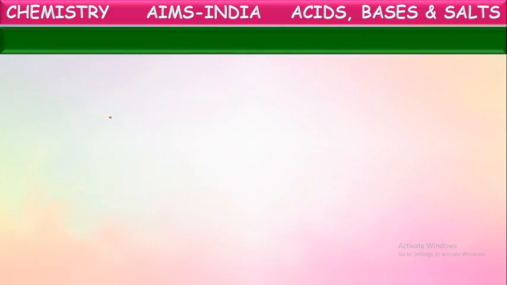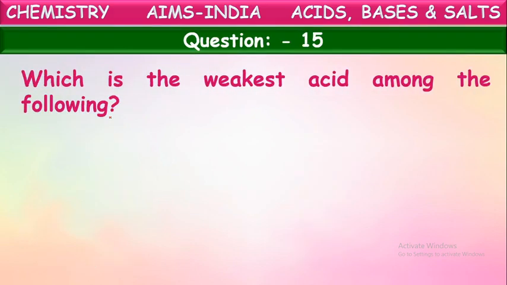Next one. Which is the weakest acid among the following? Yes, based upon ionization, acids are classified into two types, we told. Some acids, on dissolving into water, split completely into respective ions. They separate into respective ions completely.